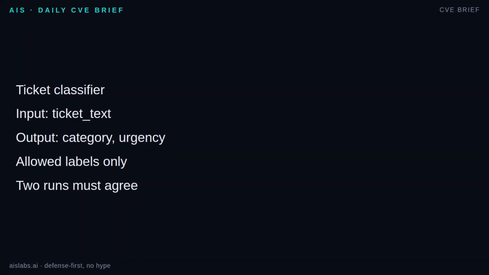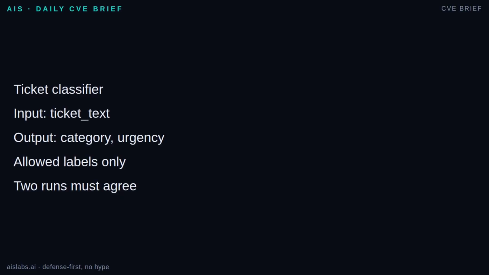Let's make this concrete. Suppose you are building a tiny support ticket classifier on your laptop. The vague prompt is, read this ticket and tell me what to do. That can produce advice, empathy, a checklist, or a label. The spec prompt is, classify exactly one support ticket. Input, ticket text. Output, valid JSON with category and urgency. Category must be billing, login, bug, feature request, or other. Urgency must be low, normal, or high. Base urgency only on customer impact stated in the ticket. If the ticket lacks enough information, use normal and explain why.